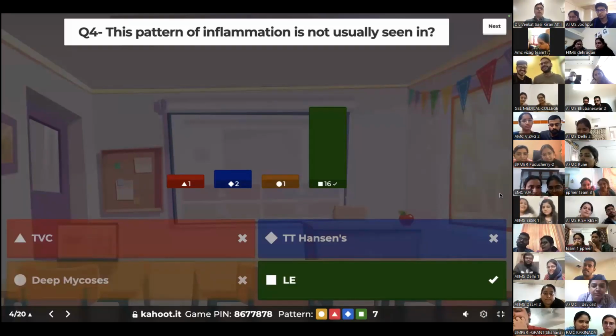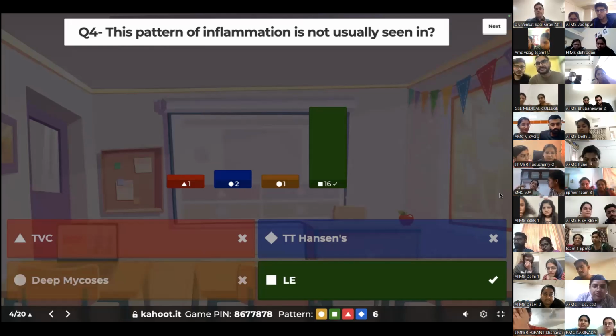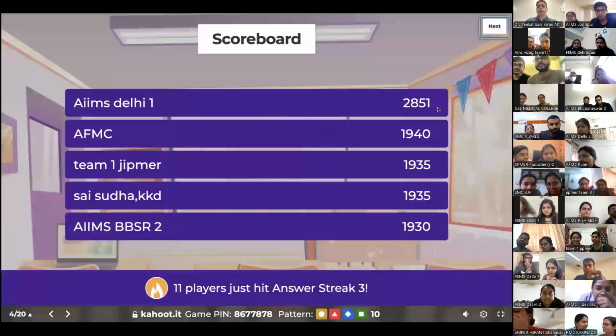Okay. So you don't see either of them. Well, you don't see pseudoepitheliomatous hyperplasia in TT Hansen's either, but you see a lichenoid and granulomatous pattern. So I can understand if you thought TT Hansen's also should not show this pattern. But out of all these differentials, lupus erythematosus is indeed the odd man out. Even otherwise, one is infective and the other is not infective. So easy to pick it out. So let's see what the leaderboard is like.